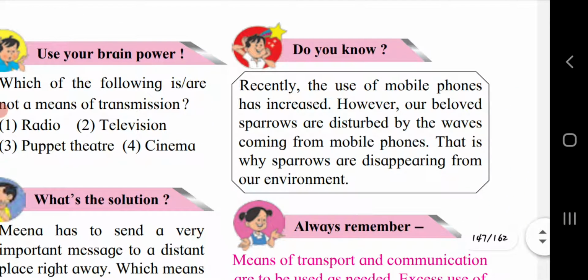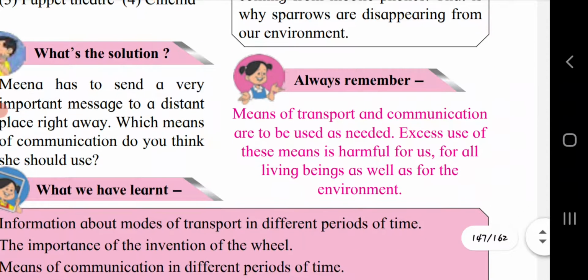Do you know, recently the use of mobile phones has increased. However, our beloved sparrows are disturbed by the waves coming from the mobile phone. That is why sparrows are disappearing from our environment. We all know about this, that the excessive use of mobile phones, with the waves coming from them, is leading to the disappearance of the sparrows, and it is also a bad effect on our environment. So always remember, means of transport and communication are to be used as needed. Excess use of these means is harmful for us, for all living beings as well as for the environment.